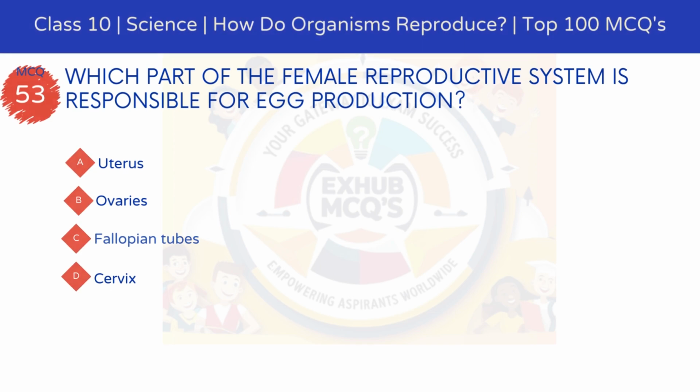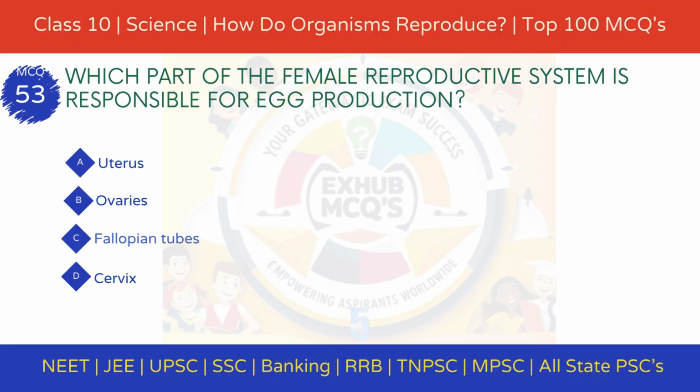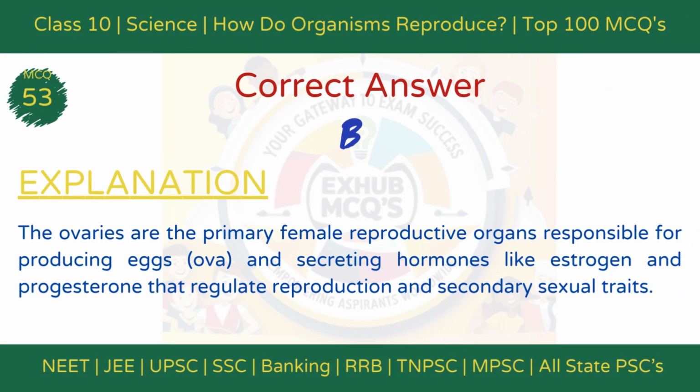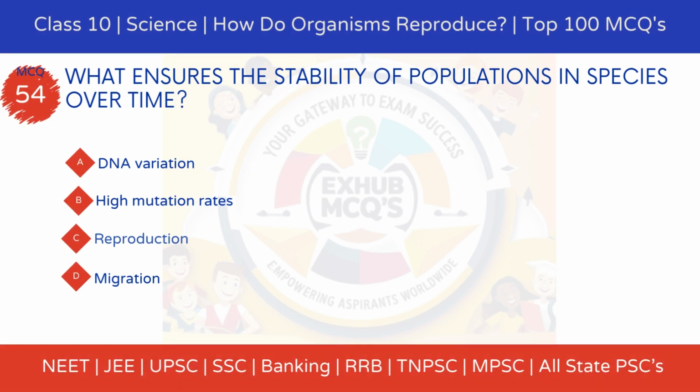MCQ 53. Which part of the female reproductive system is responsible for egg production? Option A, uterus. Option B, ovaries. Option C, fallopian tubes. Option D, cervix. The correct answer is option B, ovaries. Explanation: The ovaries are the primary reproductive organs in females, responsible for producing eggs, ova, and secreting hormones like estrogen and progesterone.